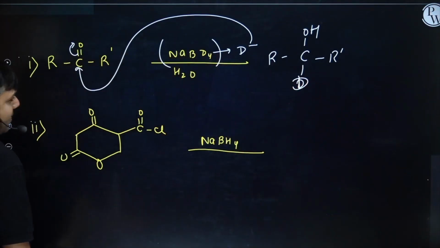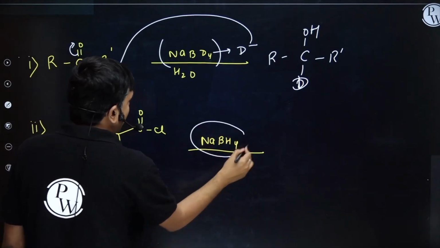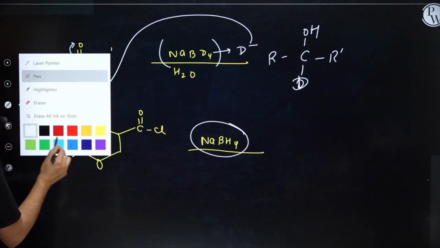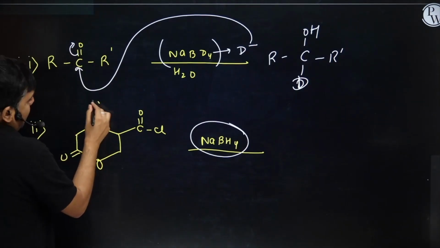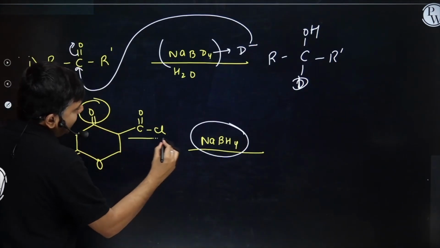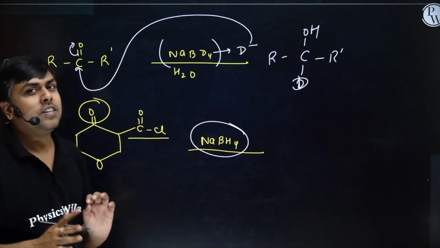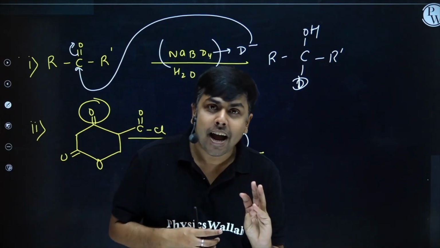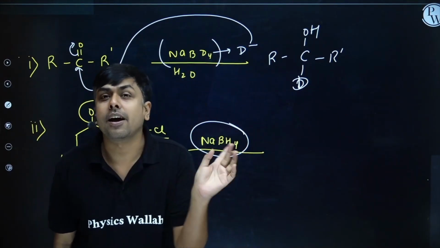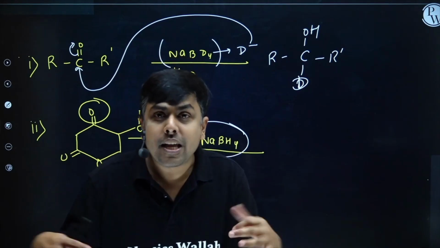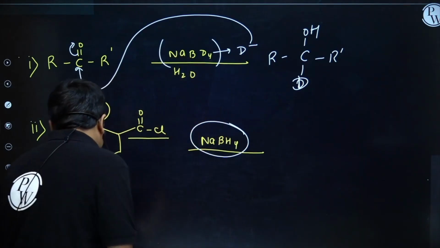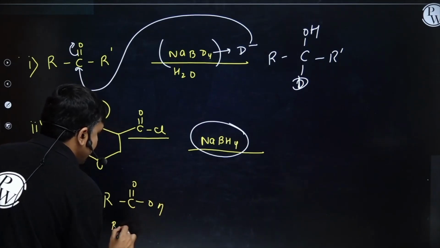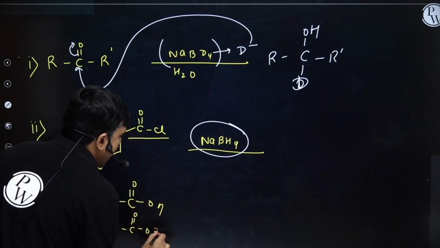Okay. Now, NaBH4 is treated with a compound containing a keto group, acyl halide, and ester. Student, NaBH4 reduces aldehydes, ketones, and acyl halides. It is unable to reduce carboxylic acids, esters, and anhydrides.